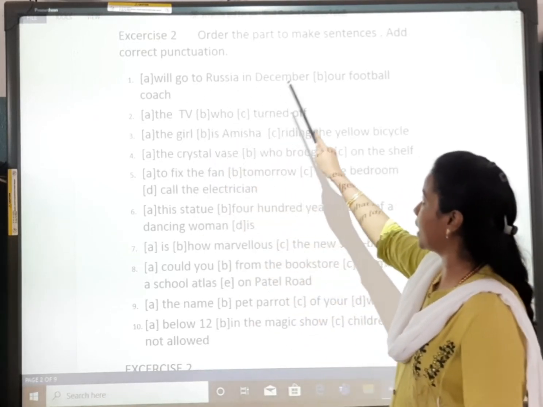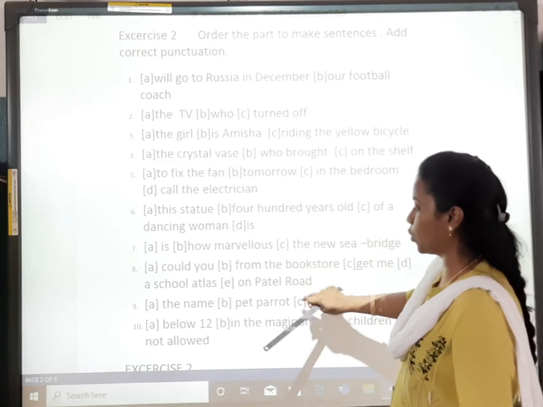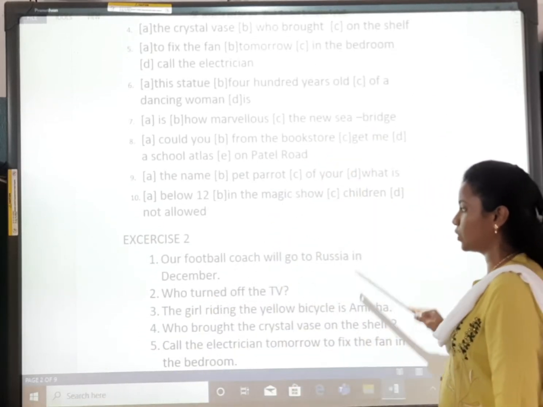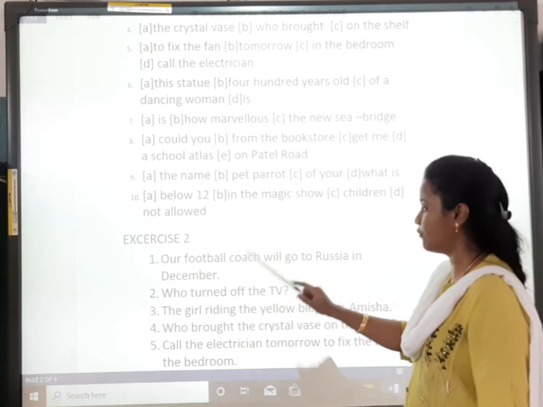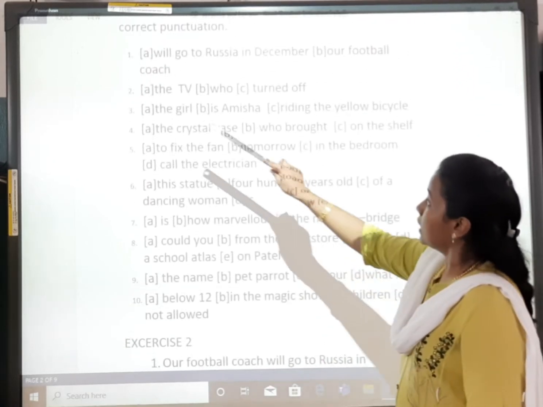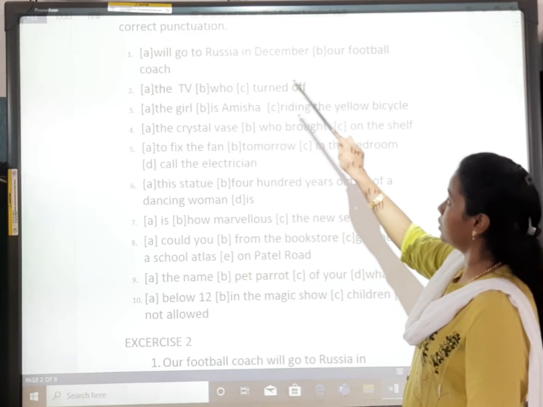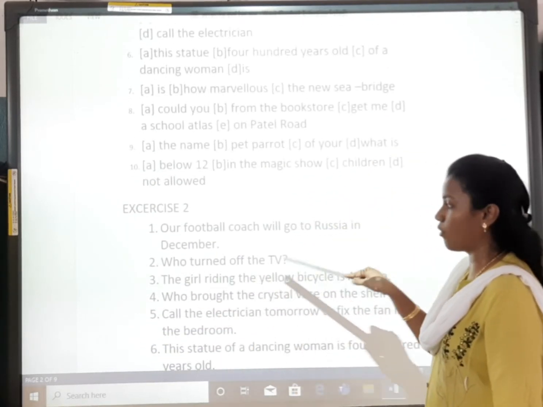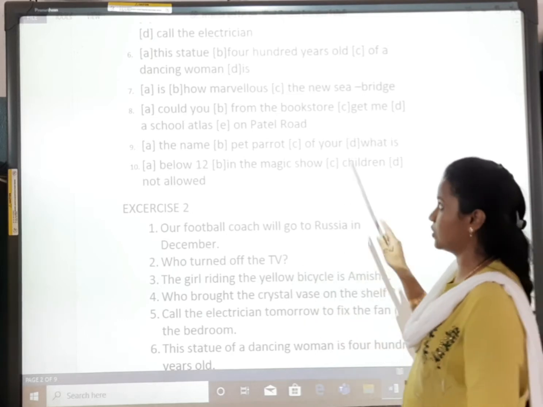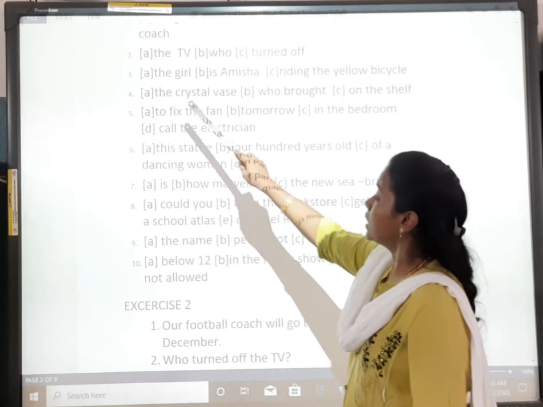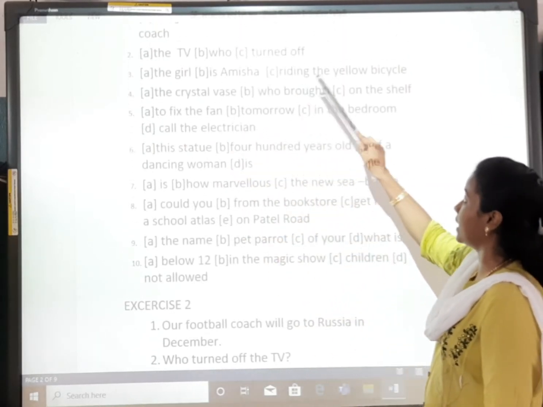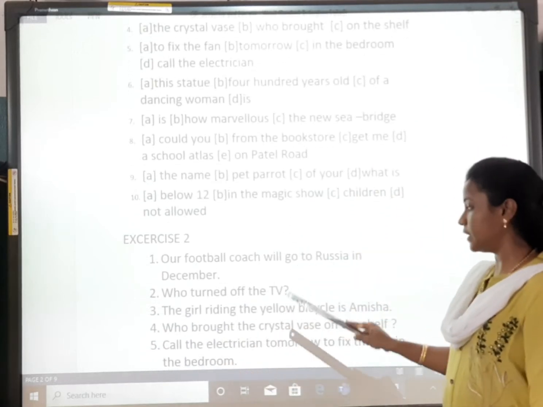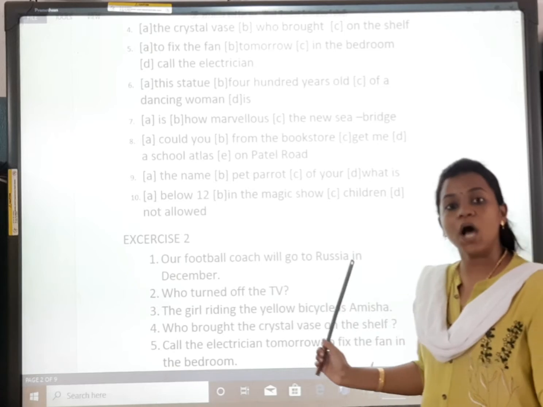"Will go to Russia in December. Our football coach." So, what is the answer? Our football coach will go to Russia in December, full stop. "The TV who turned off." So, what is the sentence? Who turned off the TV? Question mark. "The girl is Amisha riding the yellow bicycle." The girl riding the yellow bicycle is Amisha.